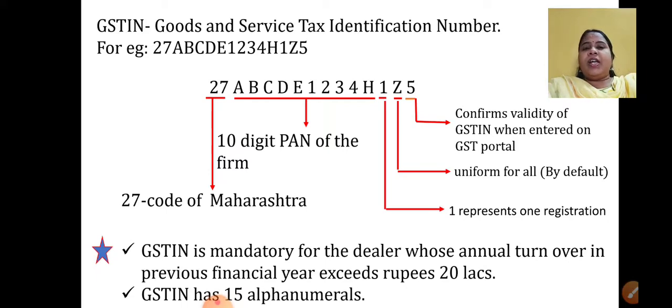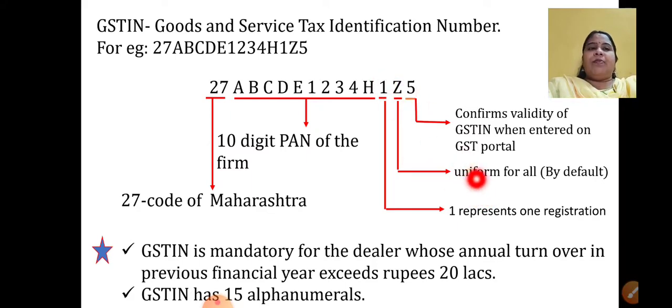That this GSTIN has 15 alphanumerals. I have already told you it is a 15-digit alphanumeric number. It has numbers as well as alphabets. I have explained in detail all the important terms that are used here. The first two digits are nothing but the state code, that is 27. It differs from state to state. Since we are in Maharashtra, it is 27. The next 10 digits are the PAN card number of the firm. 1 represents the registration number.